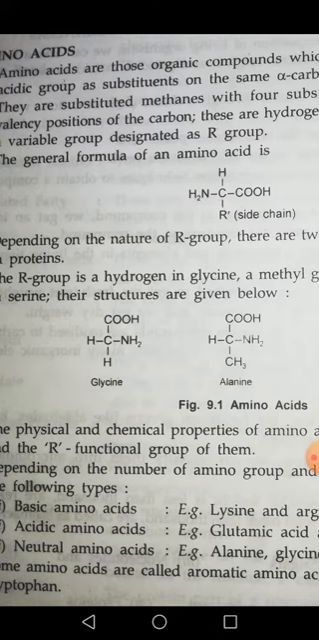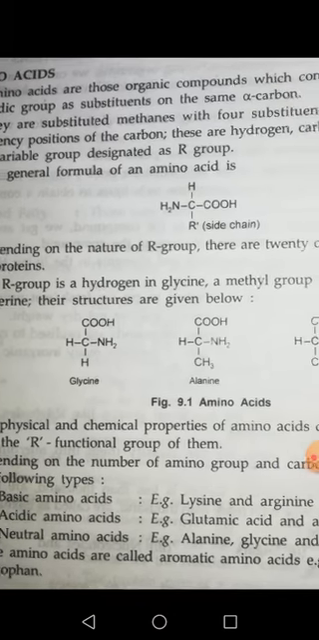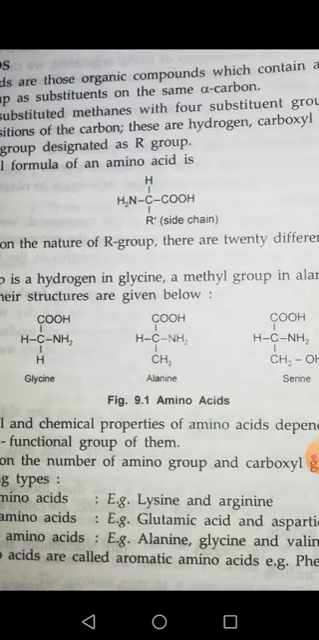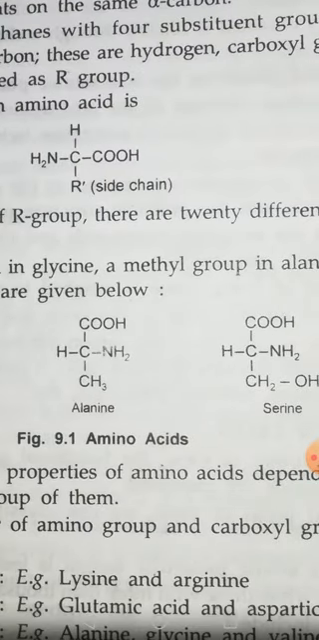COOH is similar to the prior one, and H is similar to the prior one, but instead of the fourth one, H, it has a methyl group, CH3. So it is forming another kind of amino acid, and this is called alanine.